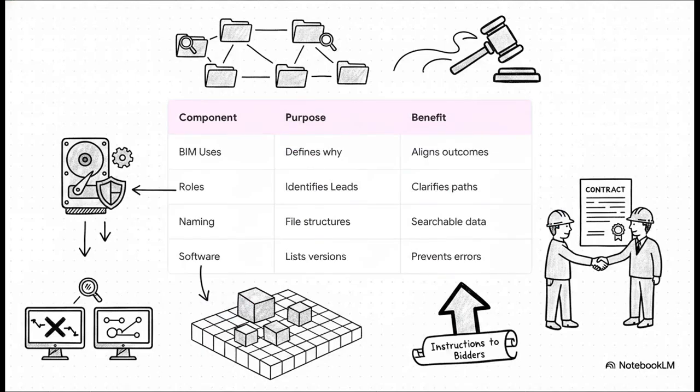Now, what's fascinating here is how each piece of the BEP acts as a shield for your project's budget. Take software versions, for example. By explicitly listing the exact authoring tools and their version years in the BEP, you lock the technical environment down. This completely prevents that devastating data corruption that happens when your structural guys upgrade their software mid-project, but the architects don't. Or look at naming conventions. When you have a massive federated model with thousands of elements, strict alphanumeric naming means every single file is instantly searchable. Build this into your instructions to bidders, and your trade partners are legally bound to these highly efficient workflows from day one.